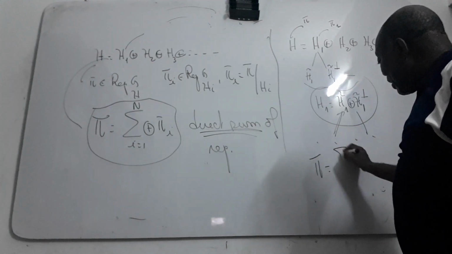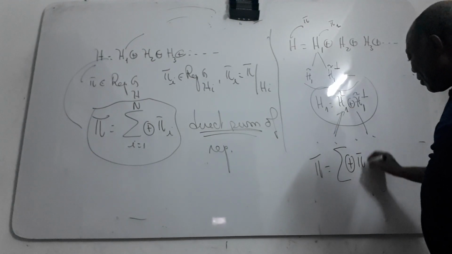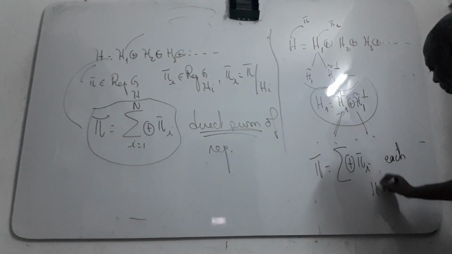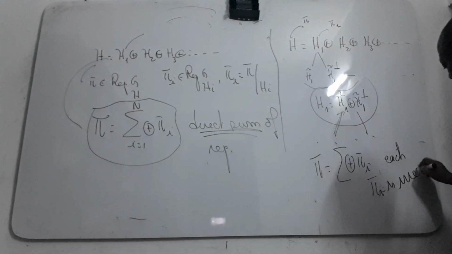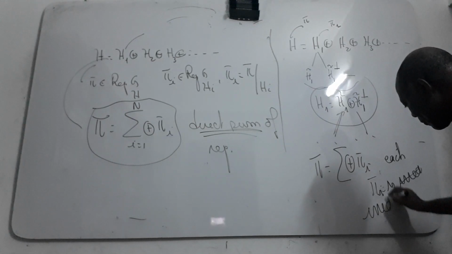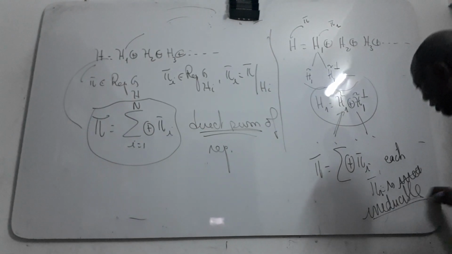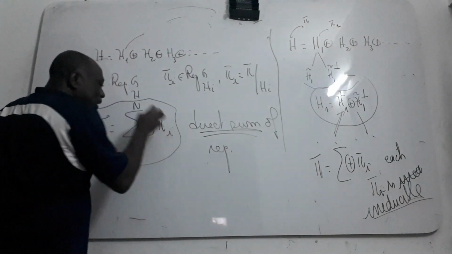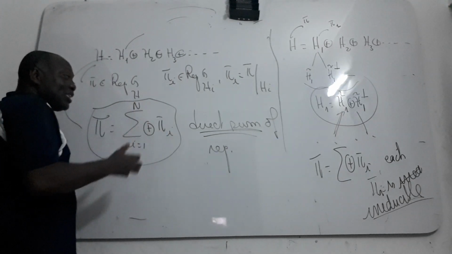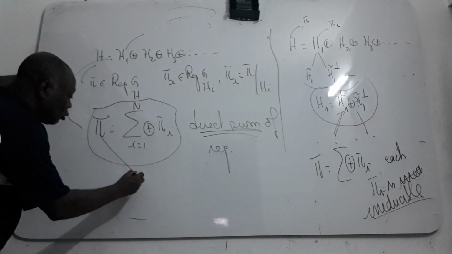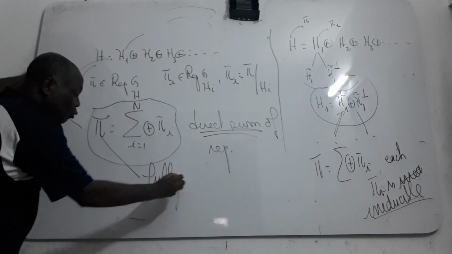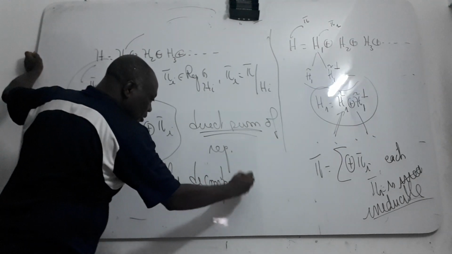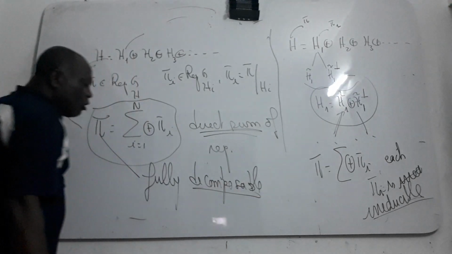So I can write pi as a direct sum of the pi primes, such that each pi prime is irreducible. If I can decompose this kind of representation such that each pi prime is irreducible, we say that this representation is fully decomposable, or fully reducible.